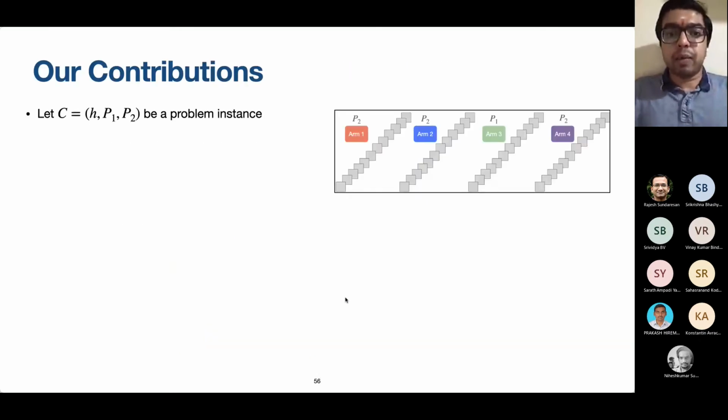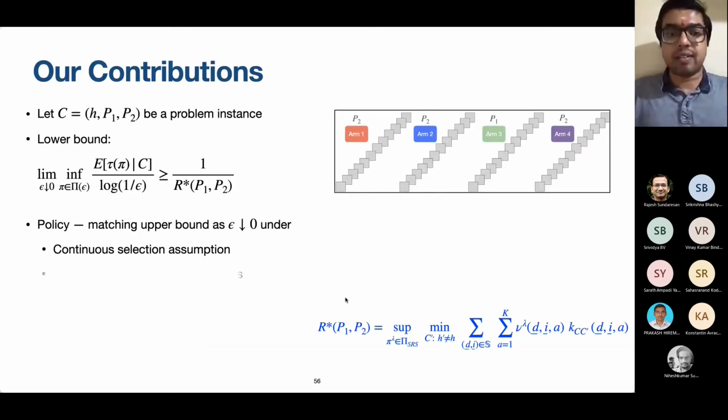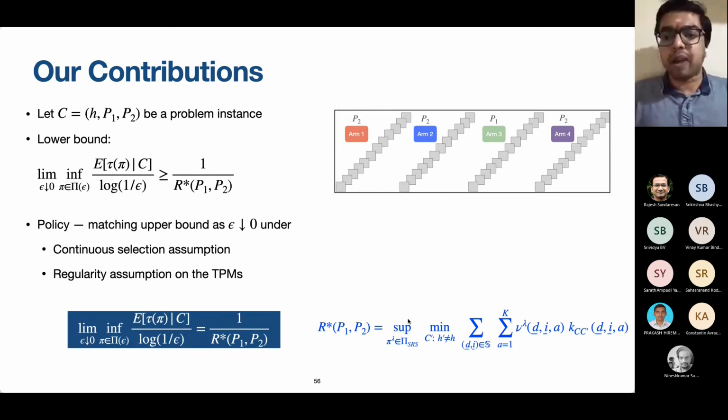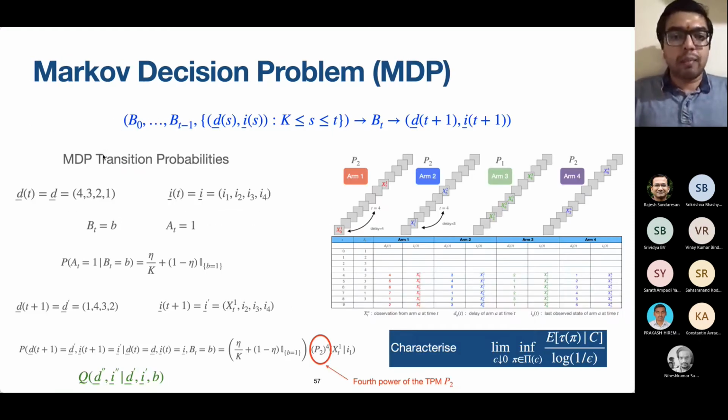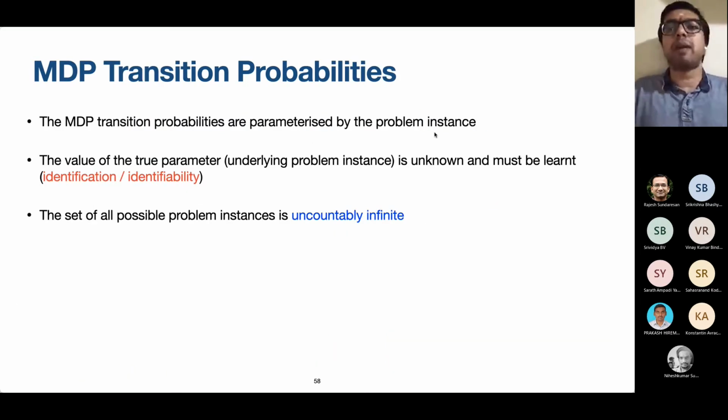The final case is when the TPMs are also unknown, when the arms are restless. This is an even more difficult setting because we have to battle with uncountably many alternatives, just like in the rested setting. Now, the restless setting adds more difficulties because the arms are restless and we need to keep track of delays, last observed states, all of that. Recall that these MDP transition probabilities depended on P1 and P2. P1 and P2 are not known, so these MDP transition probabilities are also parameterized by the problem instance, which is not known. So identifying what the true parameter of the MDP is is the most important task here.